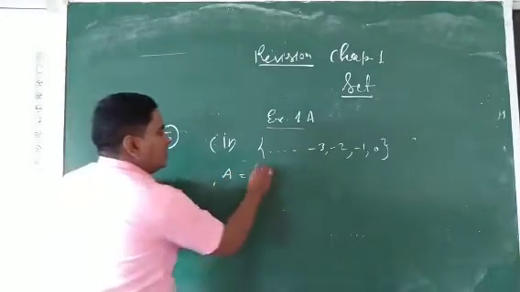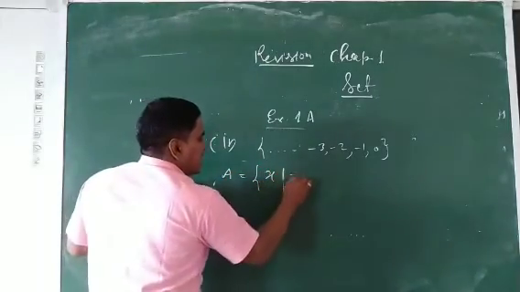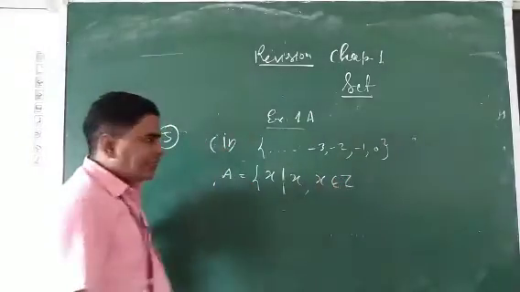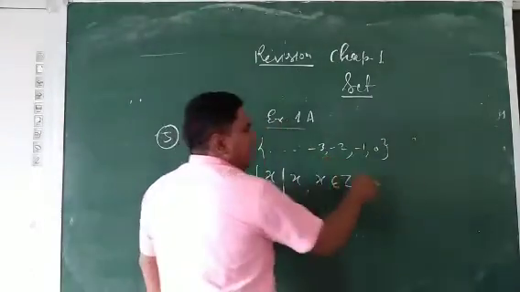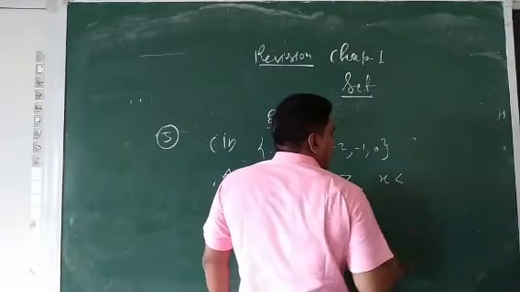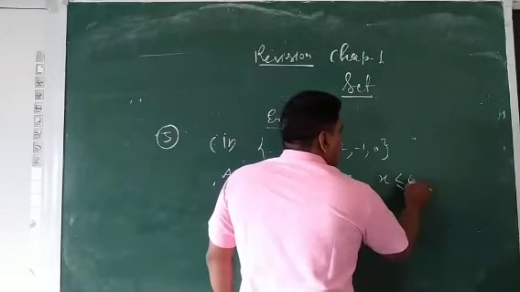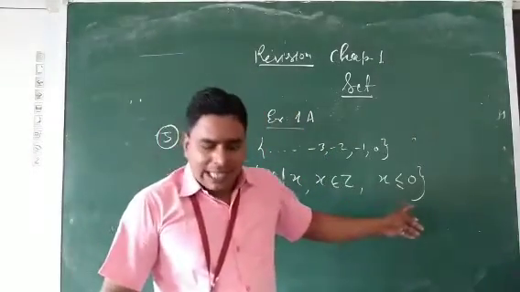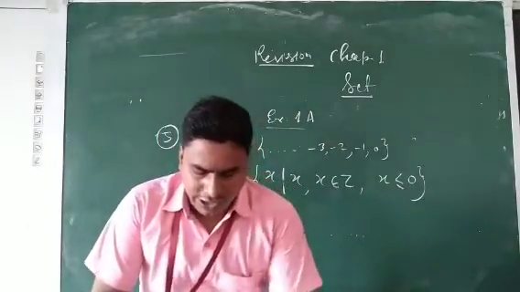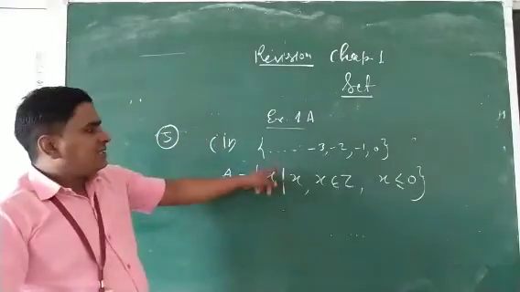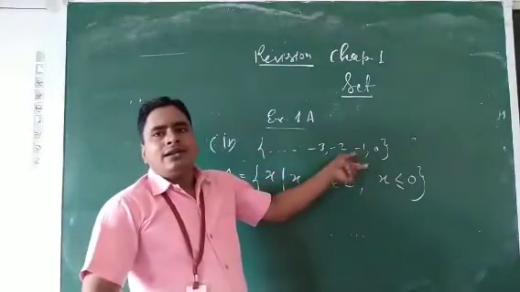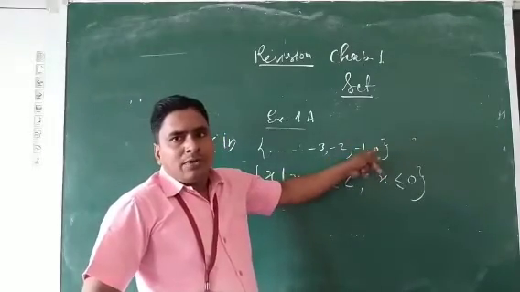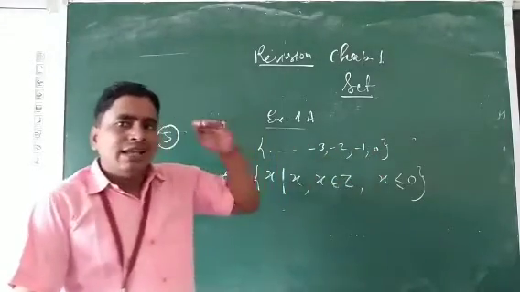Set A is equal to x such that x belongs to the set of integers, and the condition given is x less than or equal to 0. यहाँ पे जितने भी एलिमेंट्स हैं इस सेट के, वो 0 के बराबर और 0 से छोटे हैं.